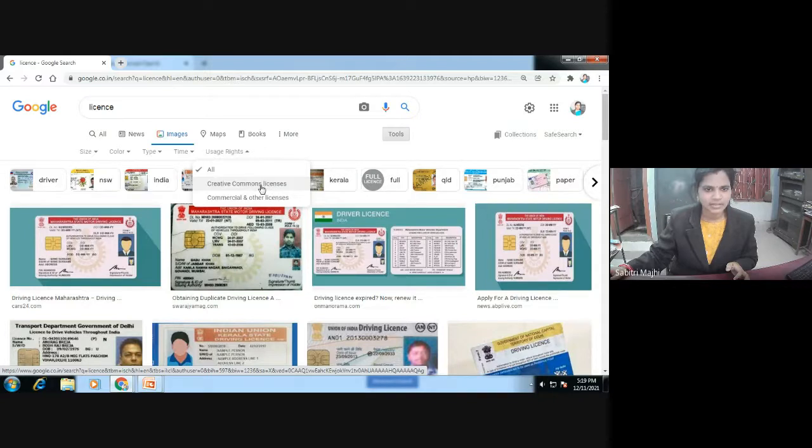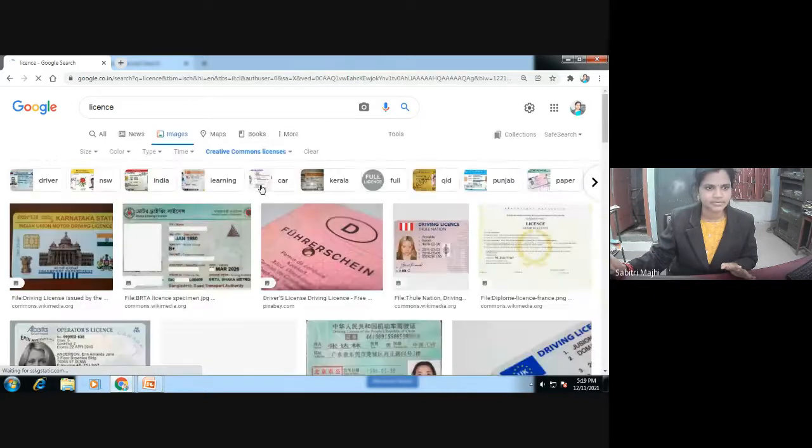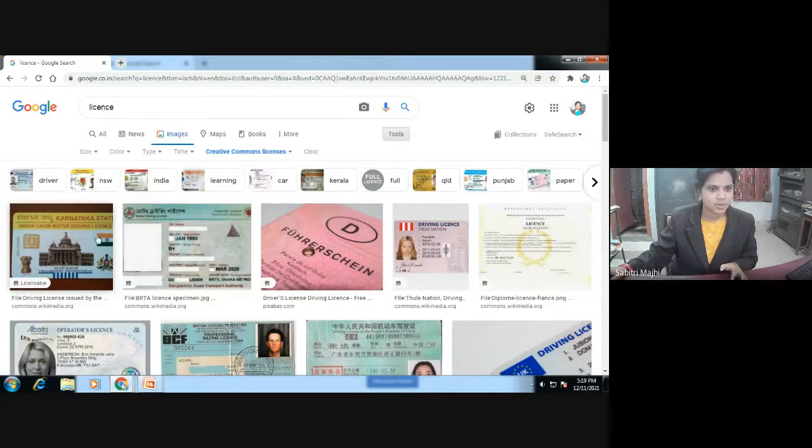So I want an image under a Creative Commons license, because these images will allow me to make derivative work and share the work with others. So I will use this. All these images I found, we can use them.